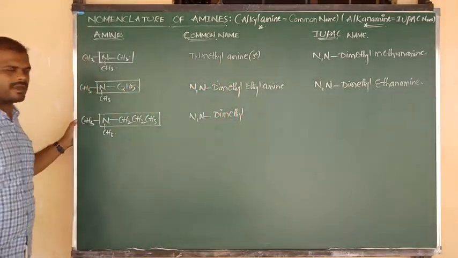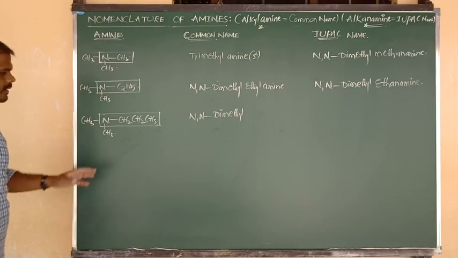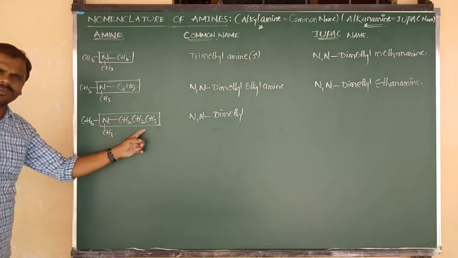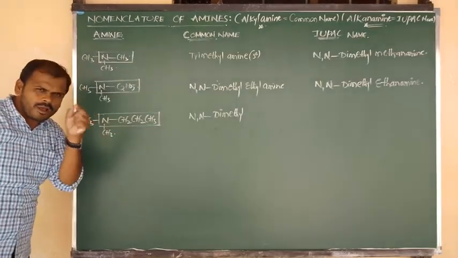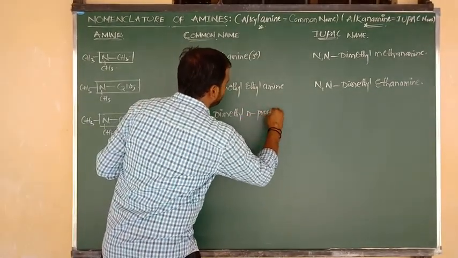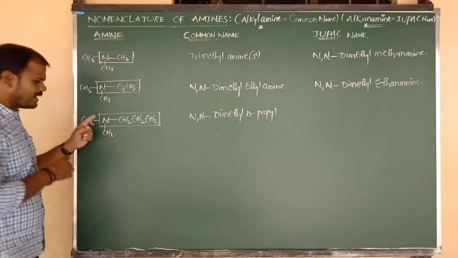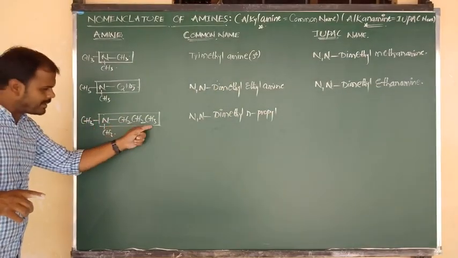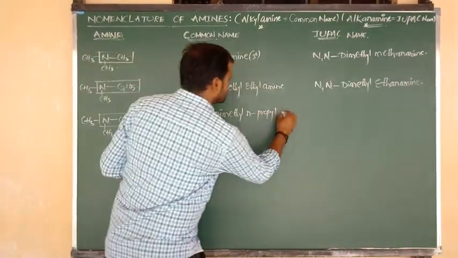Okay, I have written here N comma N dimethyl. Yeah, this is nothing but what? Propyl group. But which propyl? Normal propyl, a straight line propyl. So we can say small n propyl. Once again, N comma N dimethyl, N propyl amine.